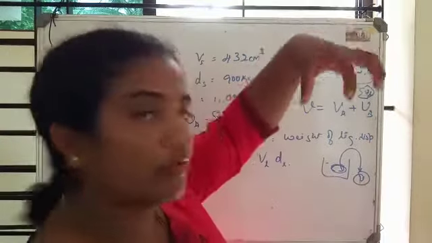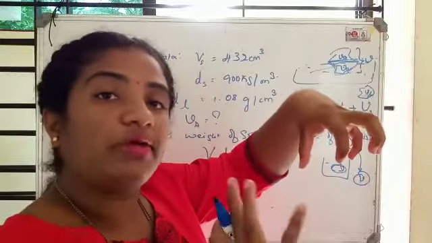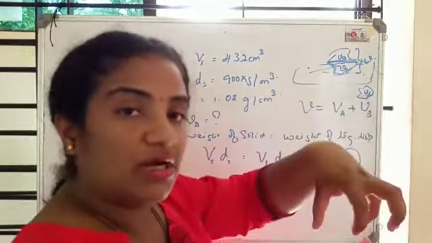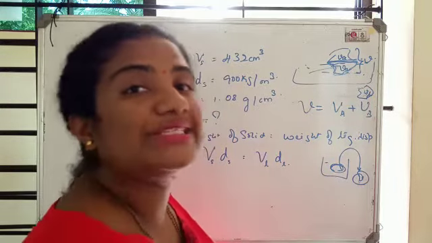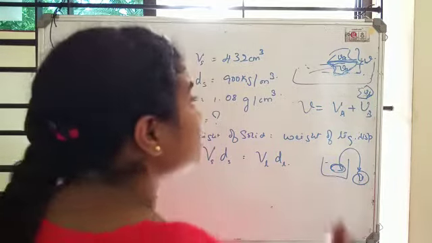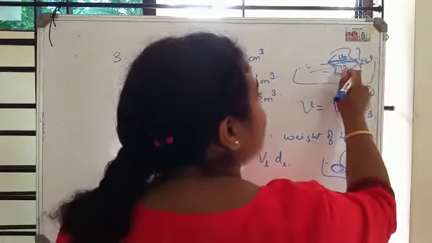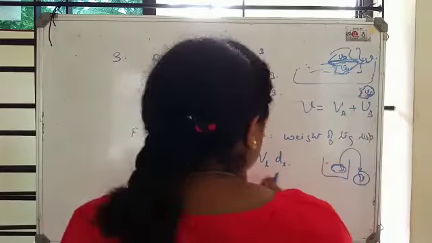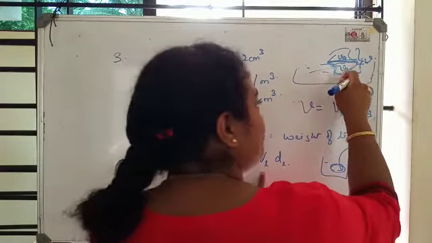If you are immersing a ball inside a tub, whatever volume of the ball is immersed, the same volume of water will be displaced from the tub. So the volume of the solid which is immersed will be equal to the volume of the water displaced. Here VL is the volume of water displaced as well as the volume below.